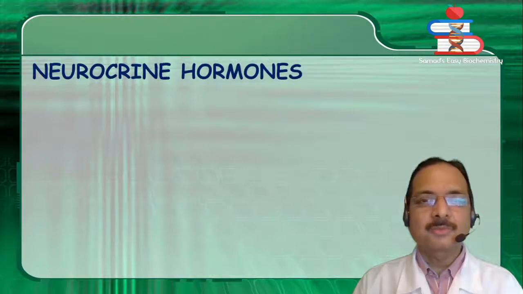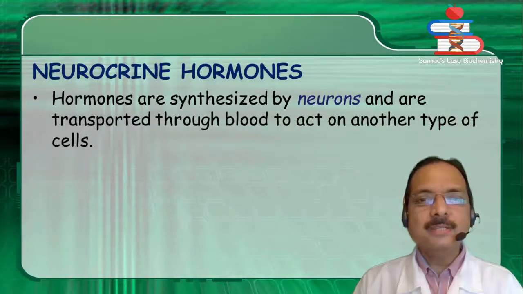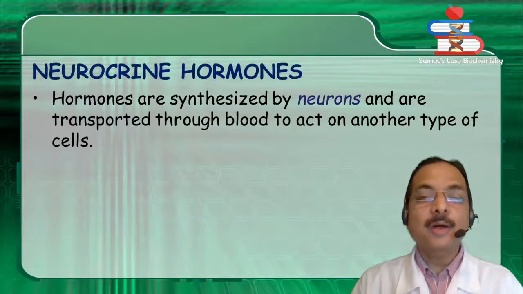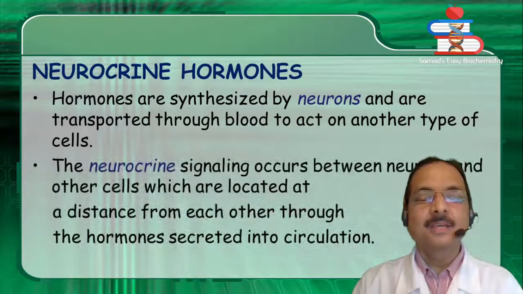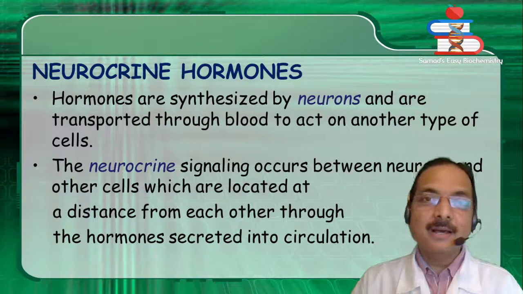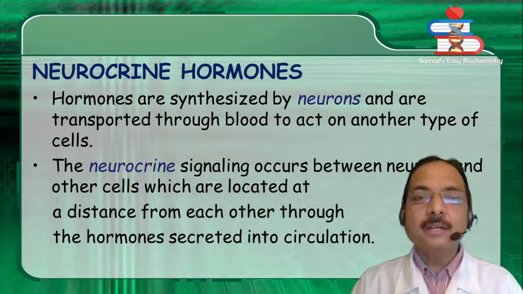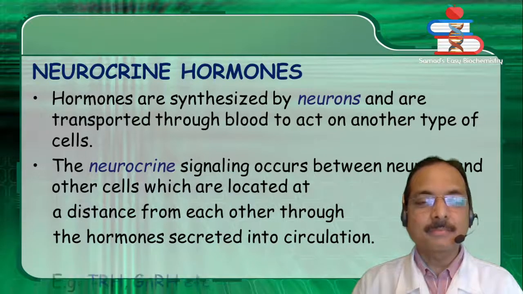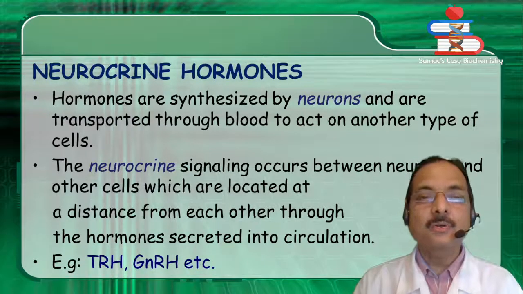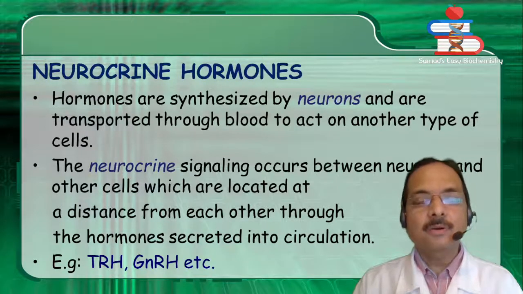Neurocrine hormones. Hormones are synthesized by neurons and are transported through blood to act on another type of cells. The neurocrine signaling occurs between neurons and other cells which are located at a distance from each other through the hormones secreted into circulation. Example, thyrotropin releasing hormone, gonadotropin releasing hormone, etc.